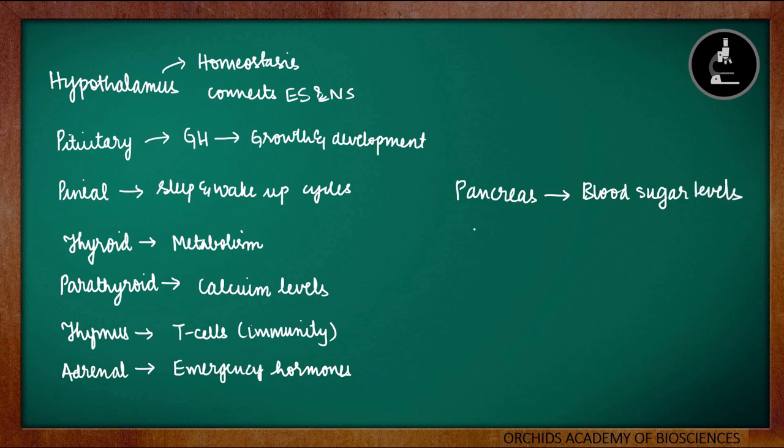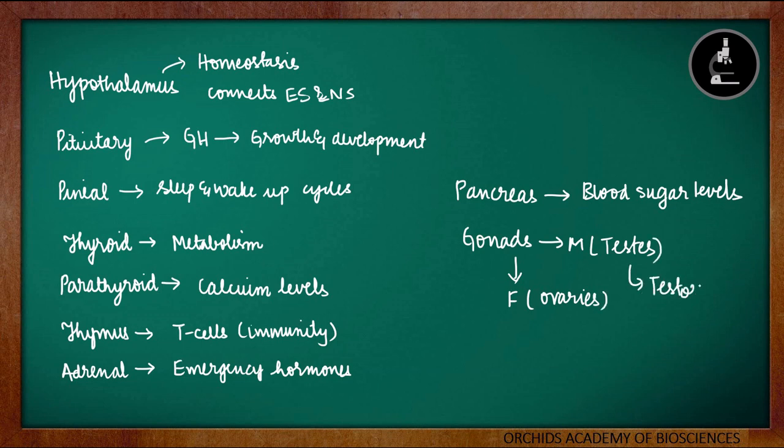Moving on to the last gland that we studied, they were the gonads. The gonads were different in the case of males and females. In males there are testes, and in females there are ovaries. Testis is responsible for production of testosterone, and ovaries are responsible for the production of estrogen. Both these hormones are responsible for the changes during our puberty. So these are the glands and their important hormones followed by their functions.